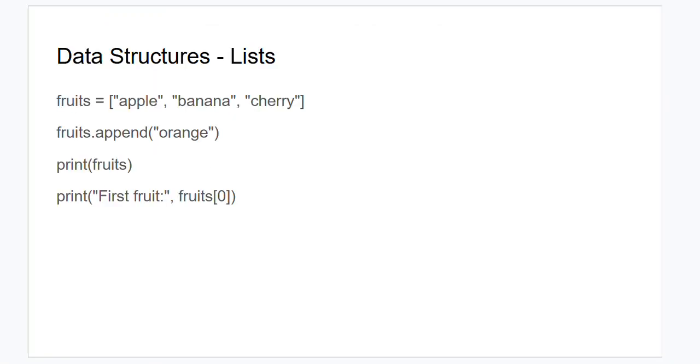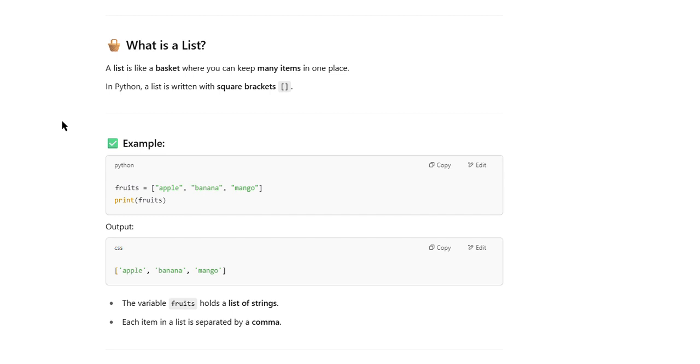We'll discuss data structures, that is list. So now let's start discussing data structures. What is a list? A list is like a basket where you can keep many items in one place. In Python, a list is written in square brackets. You can see here we are declaring a fruits variable which has apple, banana, mango. When you say print fruits, it's going to print apple, banana, mango.